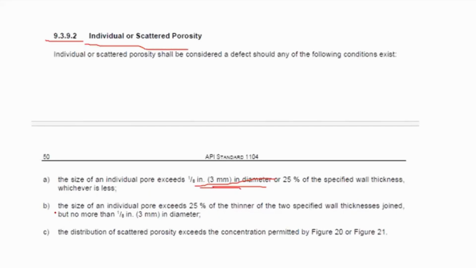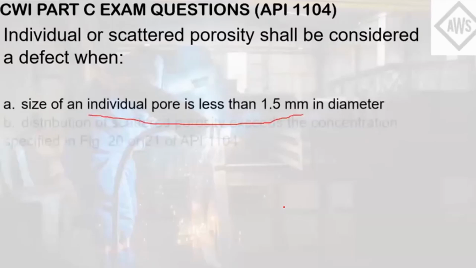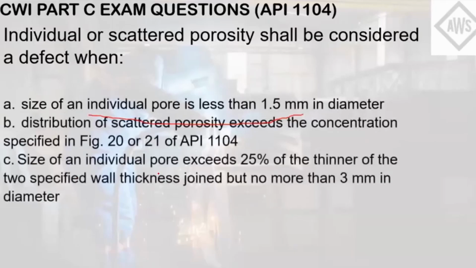For both letters B and C of these clauses, the size of an individual pore exceeds 25% of the thinner wall thickness, and the distribution of scattered porosity exceeds the limit permitted by Figure 20 or 21, which matches these conditions. So it will be considered a defect if B and C are exceeded.